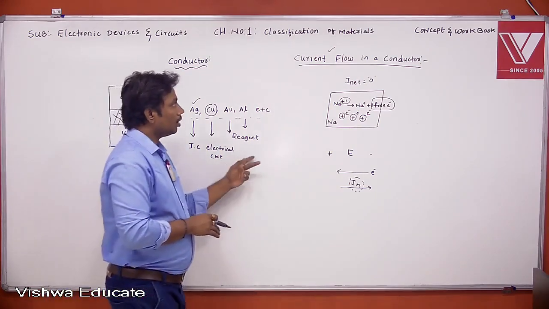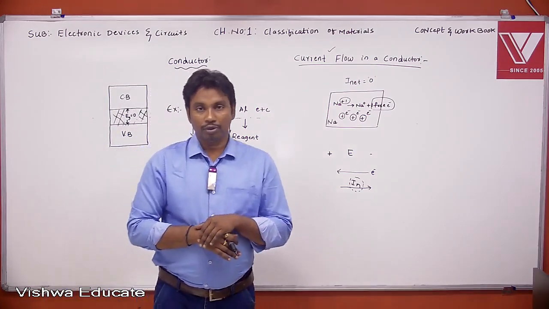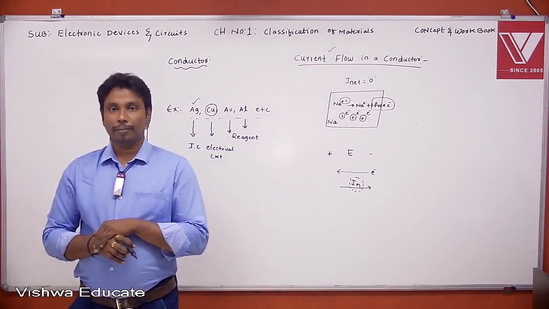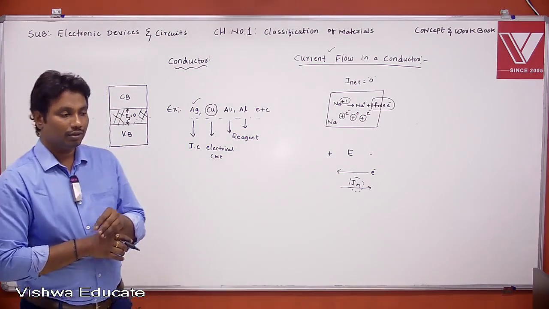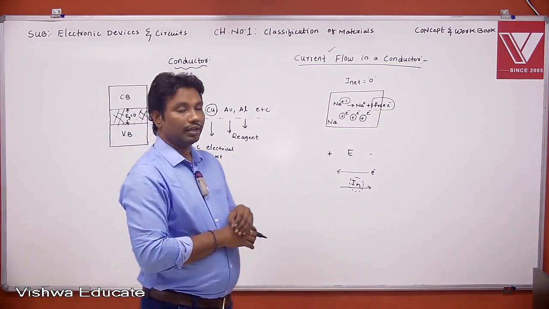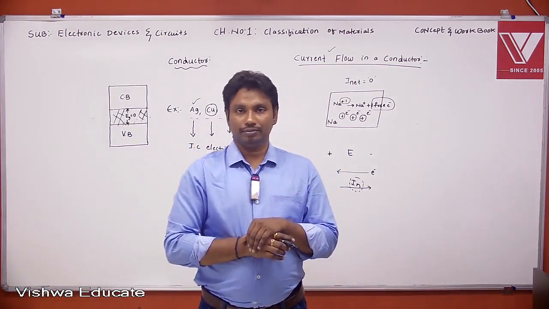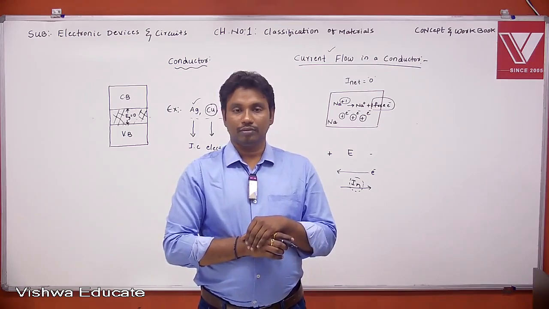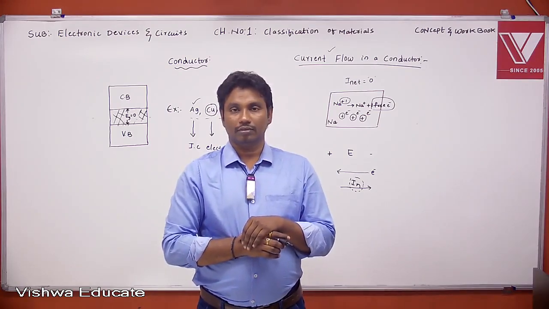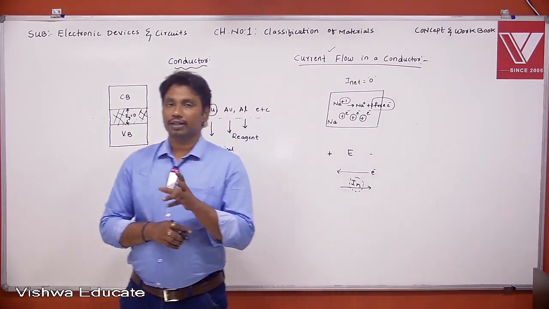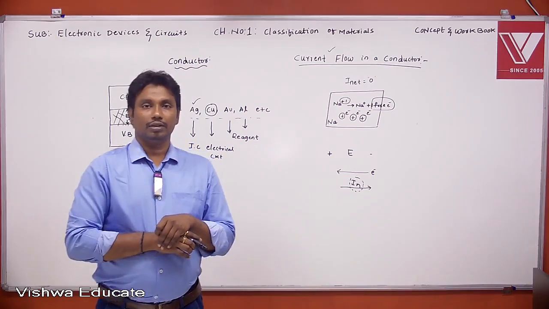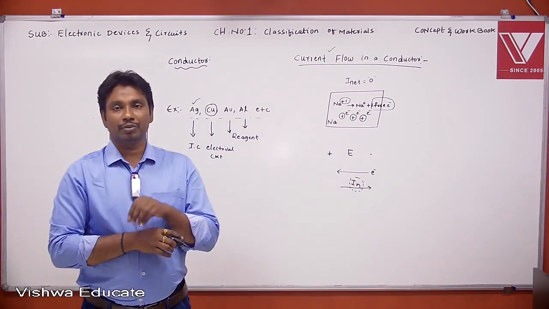Now write down the important points. Consider a conductor, in bracket, sodium sheet, and it is uniformly distributed.